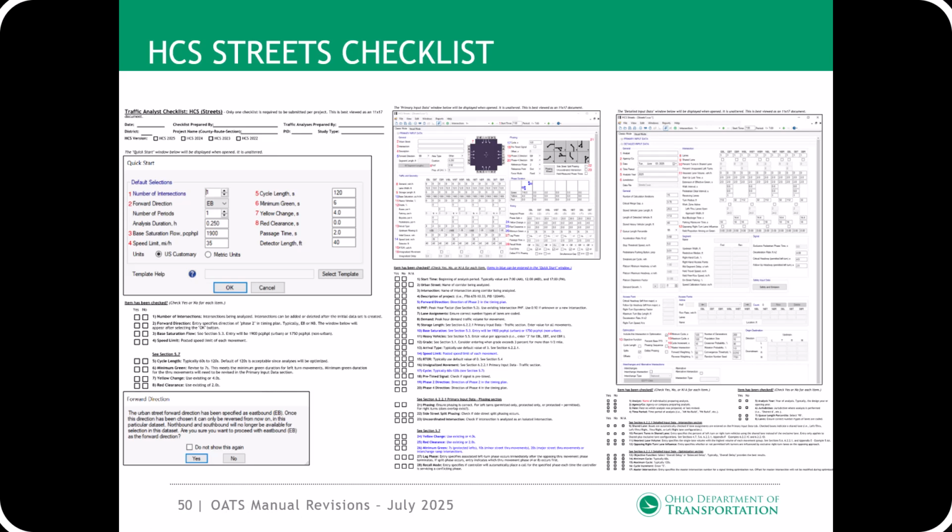The analyst only needs to submit one checklist per project. For example, a corridor is analyzed with 4 signalized intersections for the no build and build conditions for the AM and PM peak hours. The assumption is the analyst applies the checklist to all the analyzed signalized intersections.